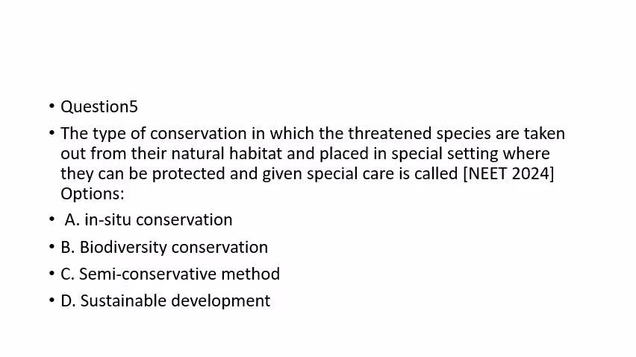We have another question here. Question number 5. The type of conservation in which threatened species are taken out from their natural habitat and placed in a special setting where they can be protected and given special care. What is it called? This question was asked in 2024. Option A is in situ conservation. Option B, biodiversity conservation. Option C, semi-conservative method. Option D, sustainable development.